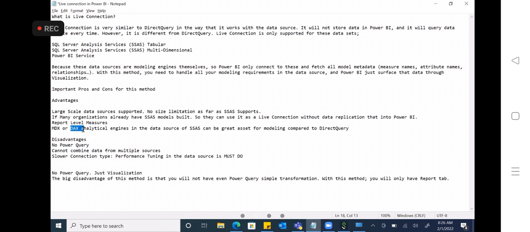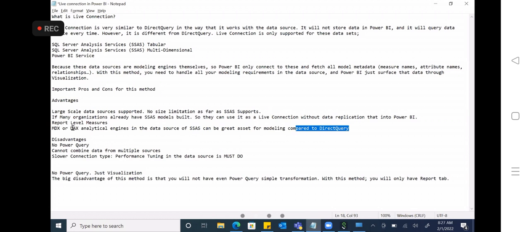How we can create a new measure, how we can create a new column, how we can create a sum measure, sum next measure, like calculate, filter. These are the very frequent measures we create by using DAX formulas. Okay, DAX formulas. So the DAX analytical engine in the SSAS data source can be a great asset for the modeling, compared to direct query.